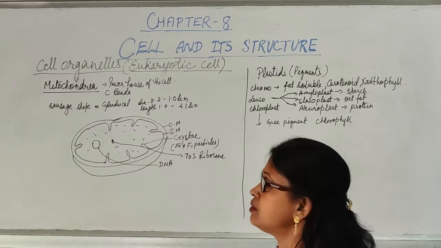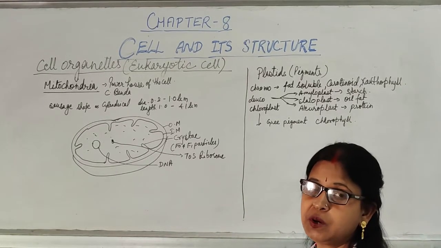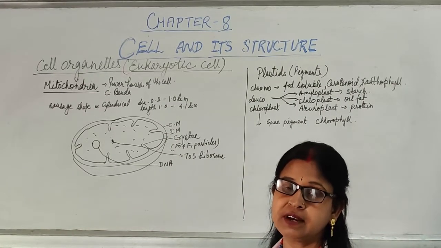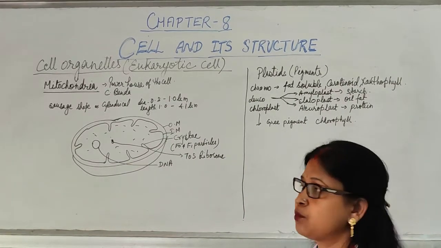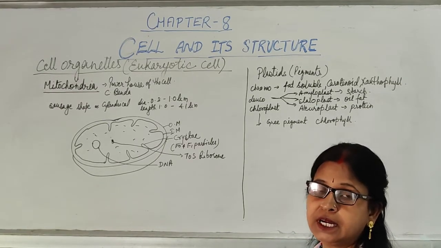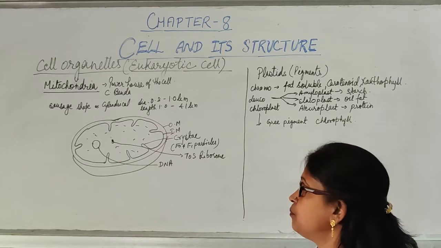Mitochondria was discovered by C. Benda, and it is also known as the powerhouse of the cell because it is associated with energy production, storing energy and release of energy when the cell requires, and the energy is stored in the form of ATP. That ATP is the energy currency.